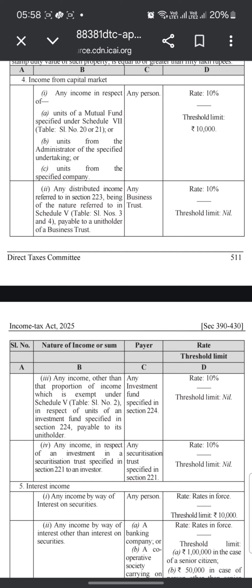Any distributed income referred to in section 22(3), being of the nature referred to in Schedule 5 serial number 3 or 4, payable to a unit holder of a business trust: the rate is 10% and the threshold limit is nil.